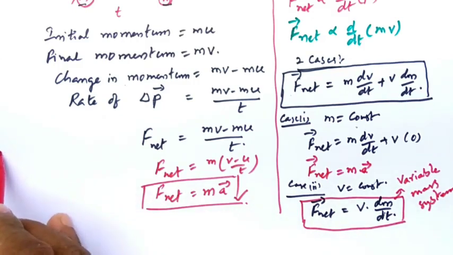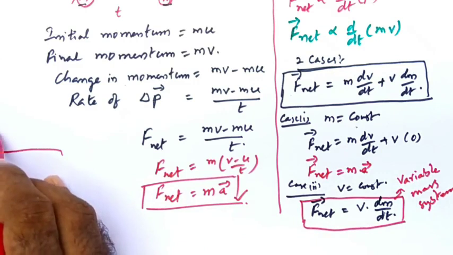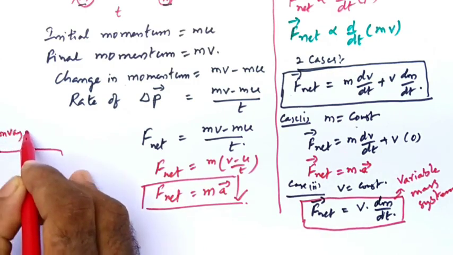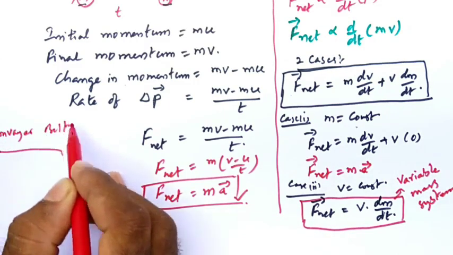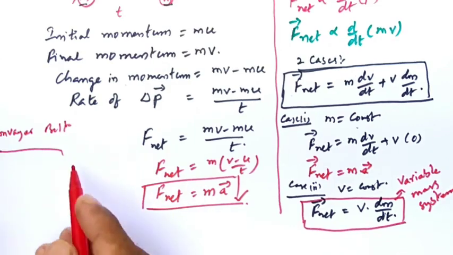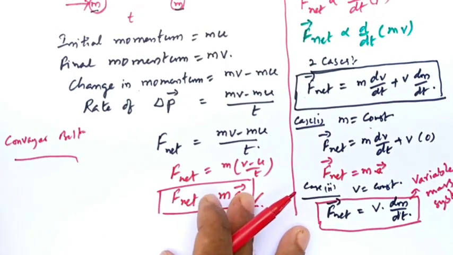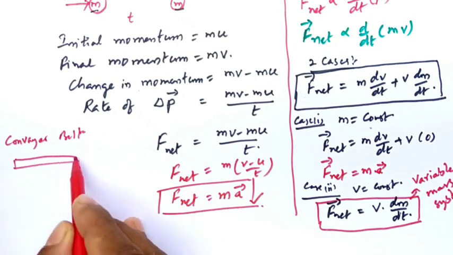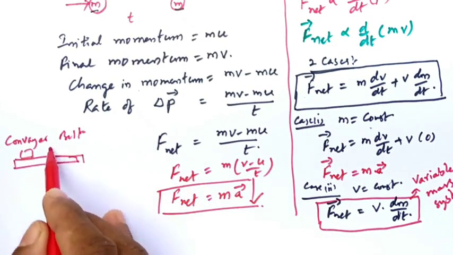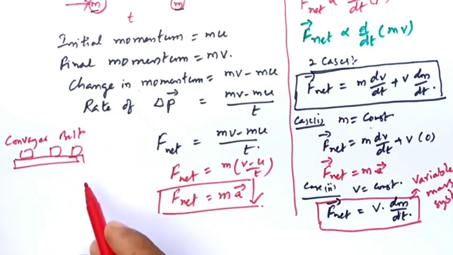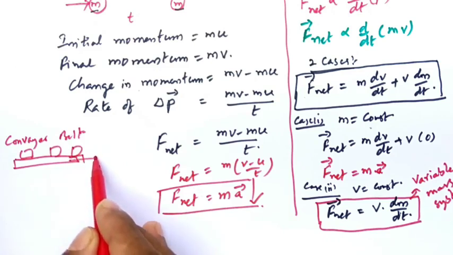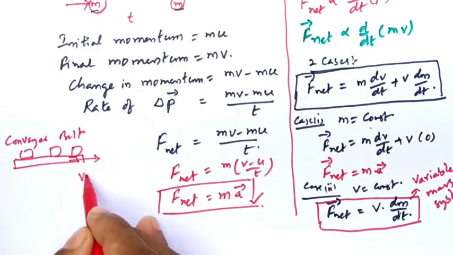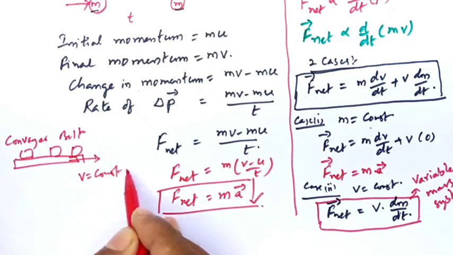There is a conveyor belt. What do you call this? Conveyor belt. Or else you might have seen in airports. There is a belt that is moving. On that belt you keep your luggage. Yes or no? Yes. See, you observe here, this belt moves with a constant speed.